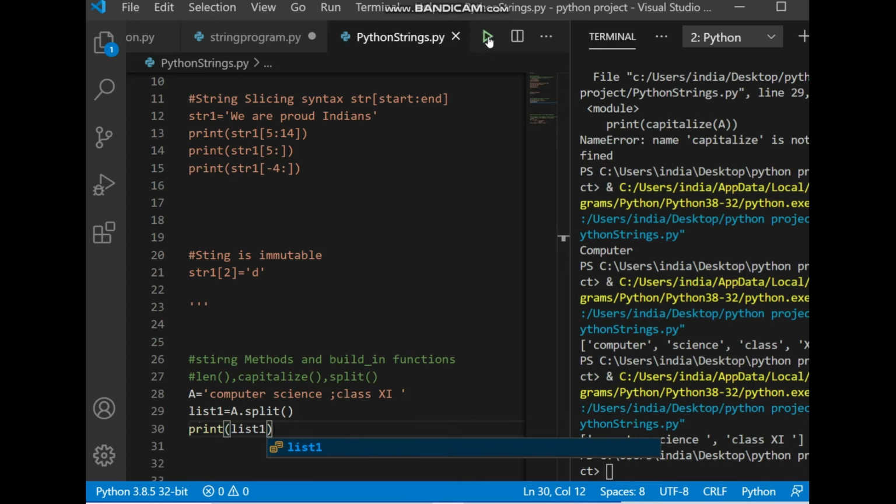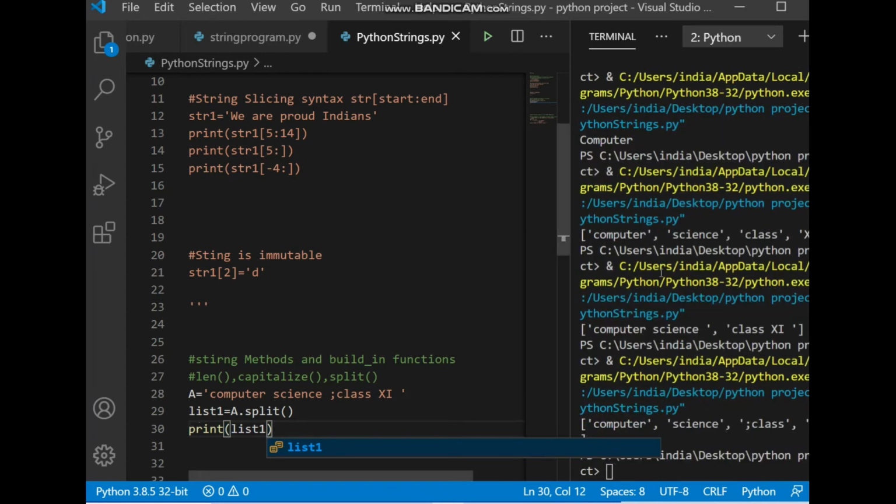Or if you want a particular element, you can get it using the indexes, because the computer is first, science second: 0, 1, 2, 3. Here also the indexes are the same in the case of a list. So if you want to print the first element, computer, you write list1 square bracket 0, and you are going to see computer on the screen.